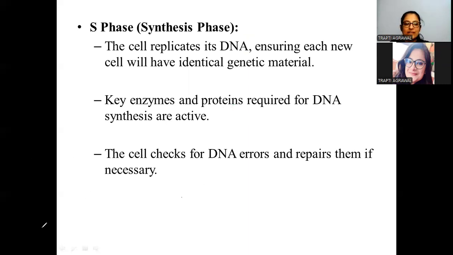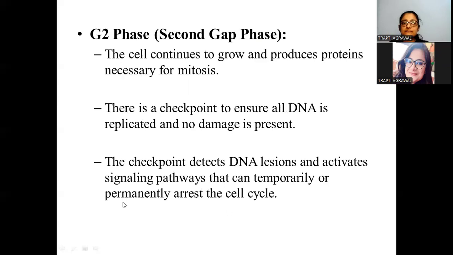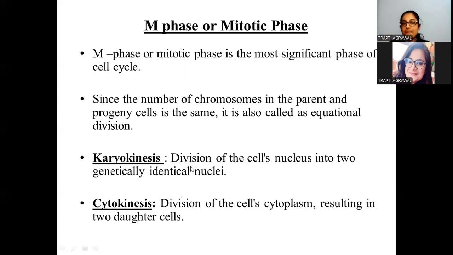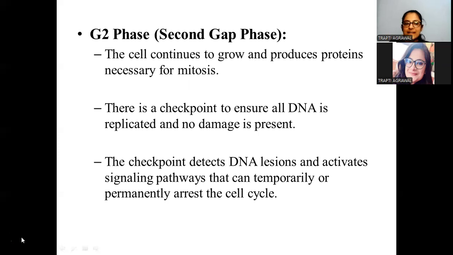Now let's move ahead towards the next part, the G2 phase. The G2 phase is also called the second gap phase, students. In this second gap phase, the cell continues to grow. It is producing the proteins that are necessary for mitosis, right?